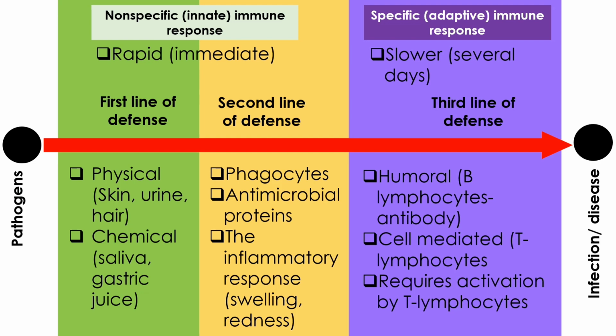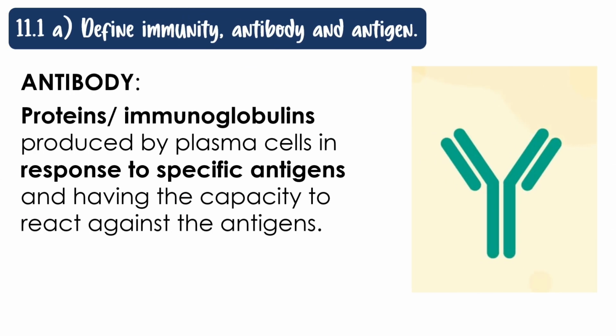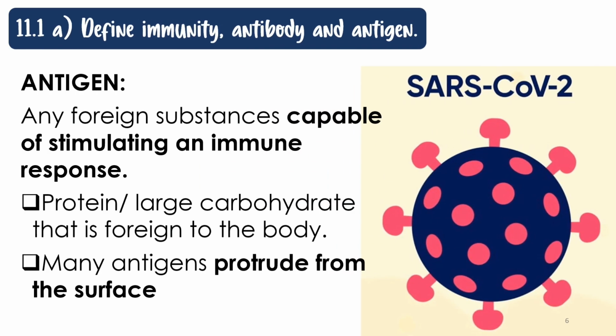Next, we will look at antibody and antigen. Antibody is a type of protein or immunoglobulin produced by the plasma cell in response to a specific antigen. Antibodies have the ability to react against the antigen. What is an antigen? An antigen can be any foreign substance capable of stimulating the immune response. Antigens are made up of protein or large carbohydrate. Many antigens protrude from the surface of the foreign molecules, meaning that they stick out on the surface.